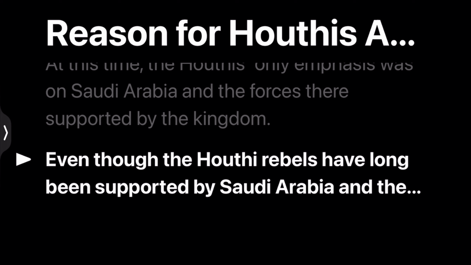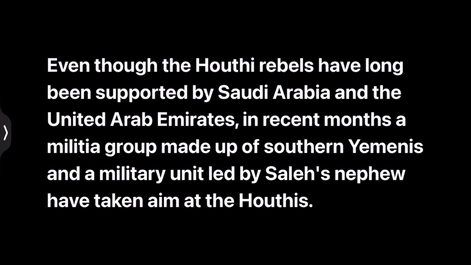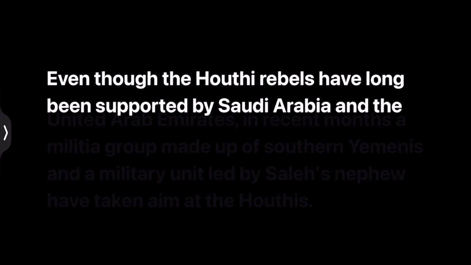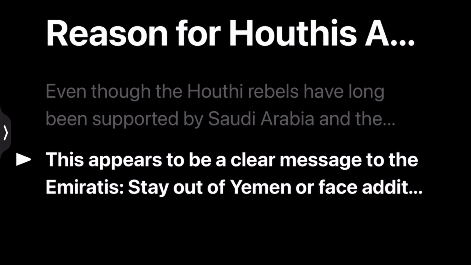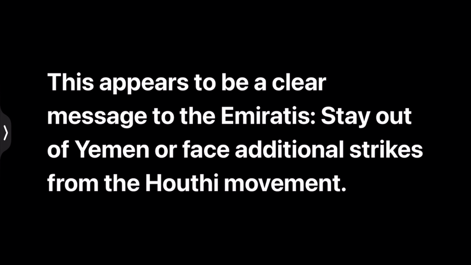Even though the Houthi rebels have long been opposed by Saudi Arabia and the United Arab Emirates, in recent months a militia group made up of southern Yemenis and a military unit led by Saleh's nephew have taken aim at the Houthis. This appears to be the clear message to the Emiratis, that is to stay out of Yemen or face additional strikes from the Houthi movement.